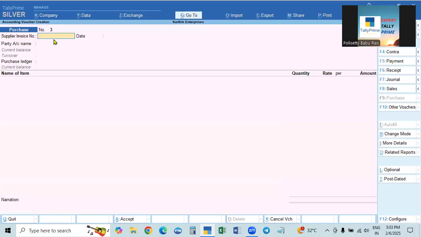For purchases, when the supplier is selling the goods, he will send the sales invoice. Only for sales is it called an invoice. The sales invoice he sends to us, with his invoice number, is a purchase for us. So the supplier invoice number we have to enter here. This purchase voucher number is immaterial. The supplier invoice number mentioned in his sales invoice is what we have to enter here. That is why this voucher number is immaterial.